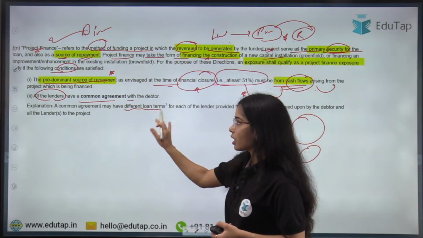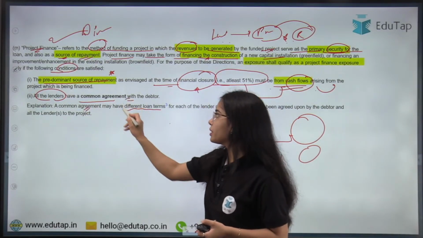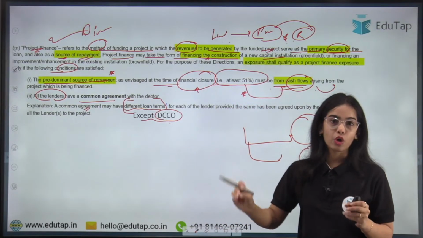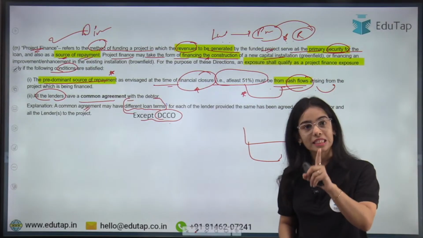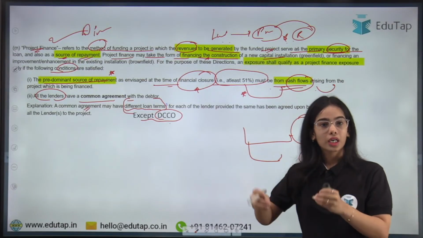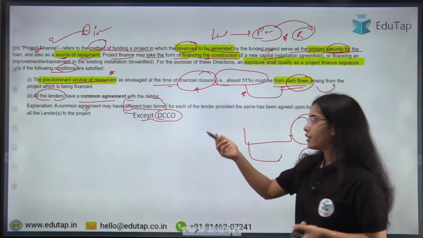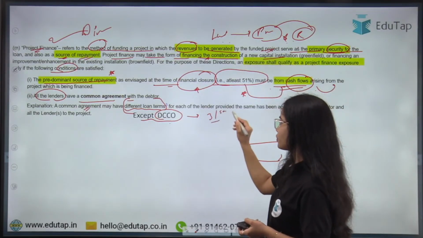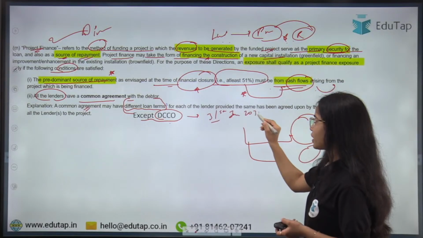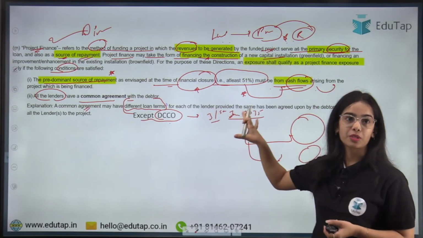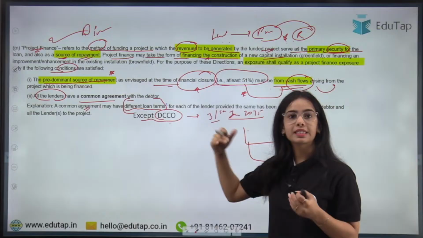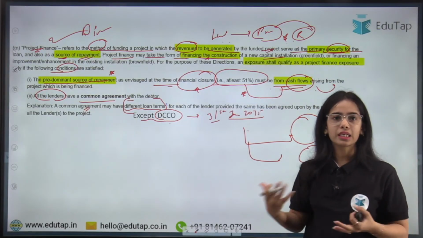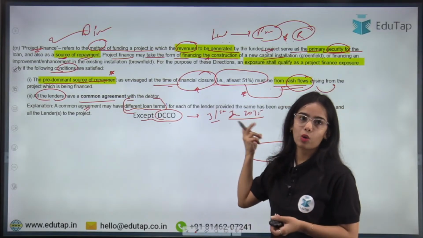and there can be different loan terms, but the date of commencement of commercial operation should be one, because if you are investing in one project, the date of commencement of commercial operation should be one. If the entity has promised that we will start from 31st January 2035, this is the date of commencement of commercial operation. So this date should be the same for all the lenders who are investing in that particular project. Terms and conditions can vary, but this will not change.